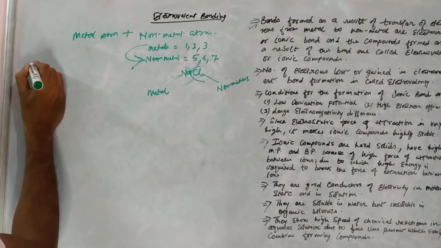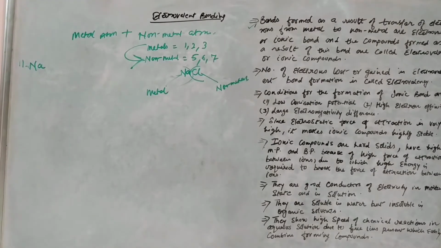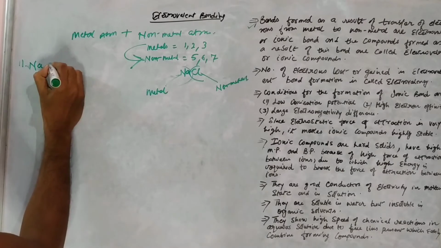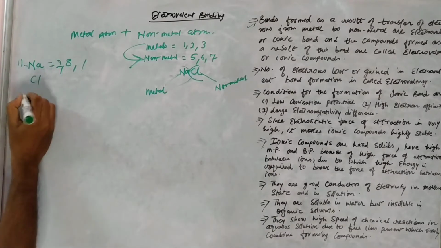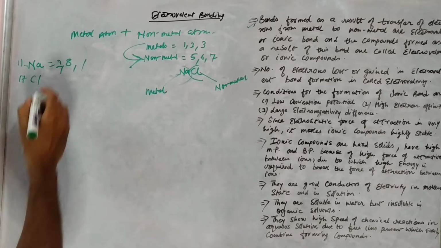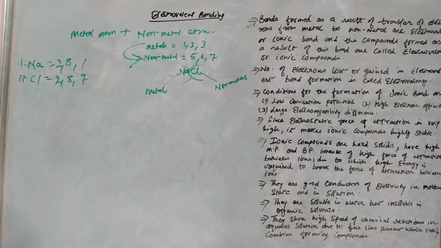We know that for sodium, the atomic number is 11, so its configuration would be 2, 8, 1. It has 1 electron in its outermost shell. Similarly, chlorine, atomic number 17, has the configuration 2, 8, 7, with 7 electrons in its outermost shell.